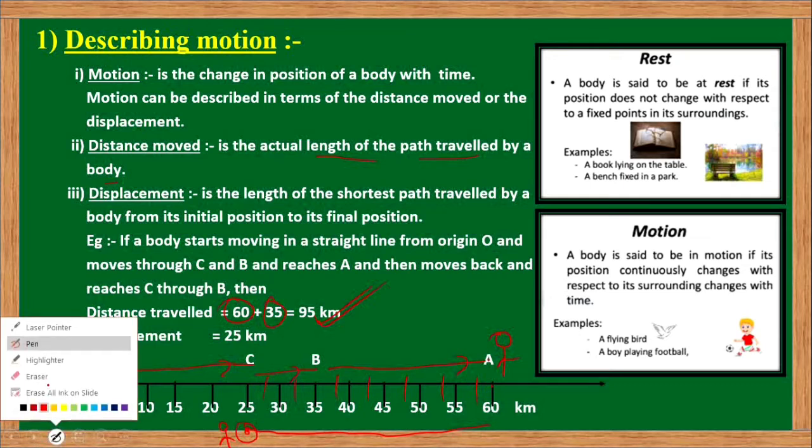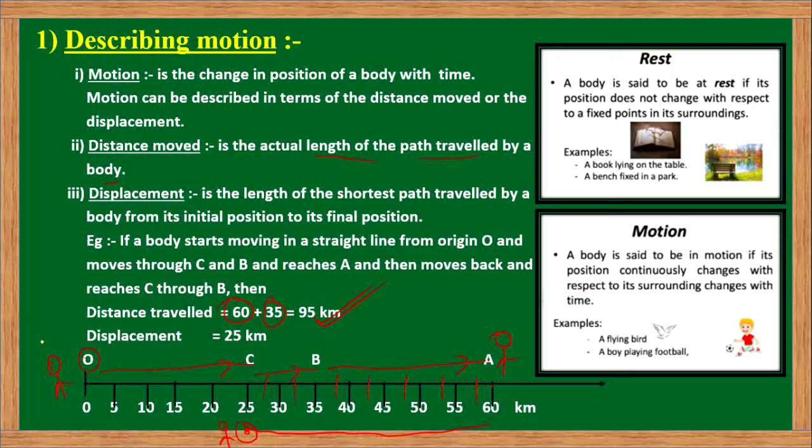So according to the statement given over here, this was the initial position, the origin, and this C position is the final position of the object. So the total distance between the O and C here is actually 25 kilometer.